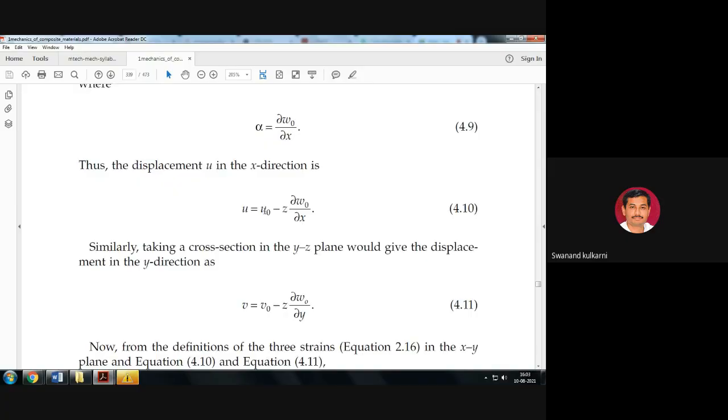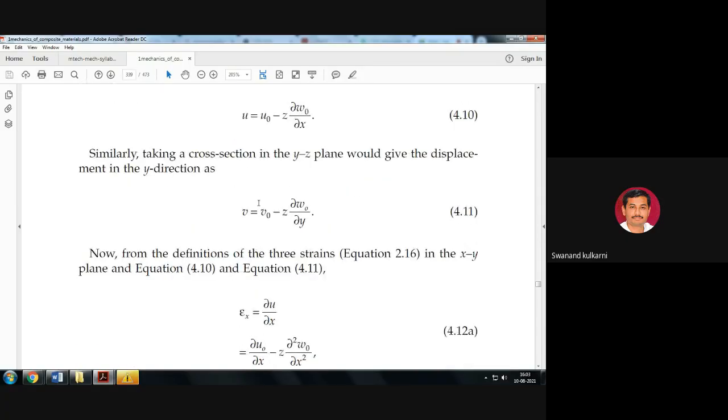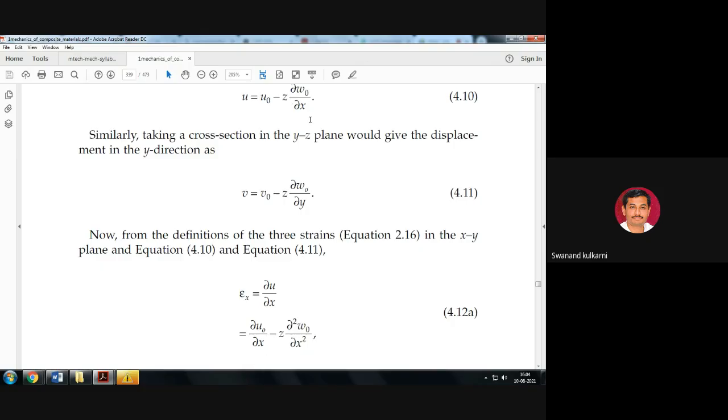So in terms of this u, if we take the differentiation of this particular equation, dou u by dou x is nothing but epsilon x. Here it is dou u0 upon dou x minus z into dou 2 w0 upon dou x2.